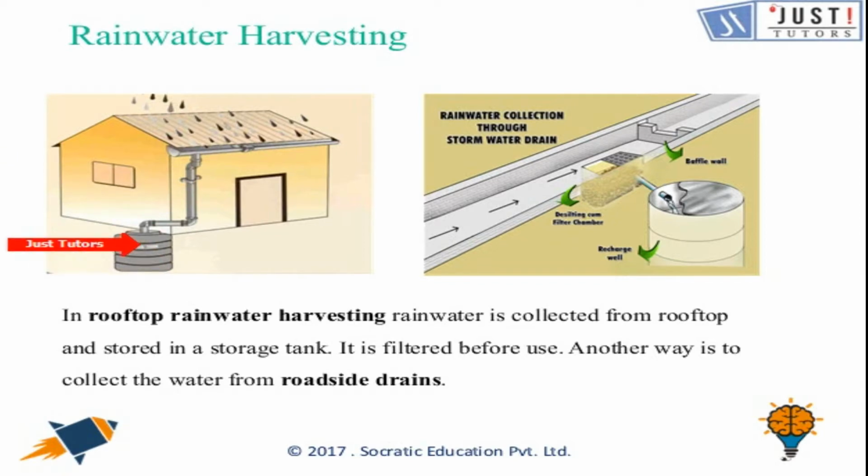Similarly, this is the roof side drain, so it's getting collected here. After that, it will be collected in this box, in this drum. Basically, there are two types of rainwater harvesting. The first one is rooftop, and the second one is roadside.